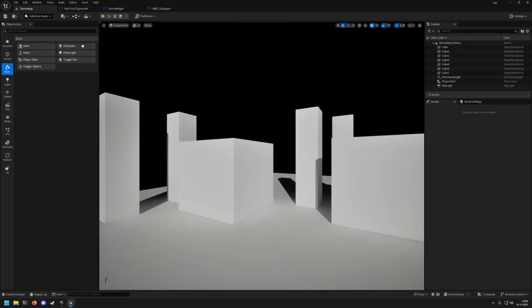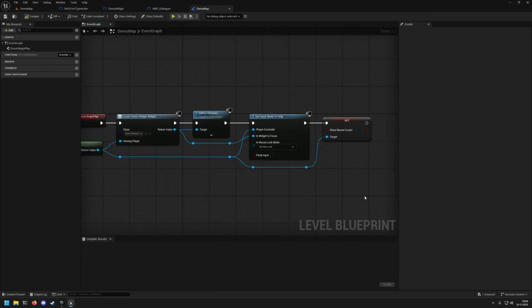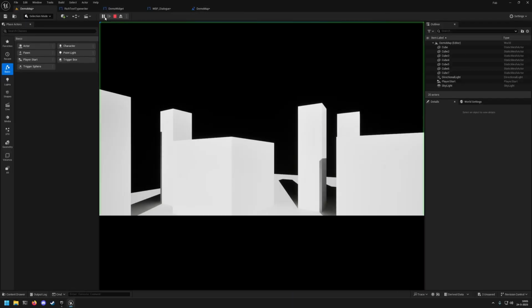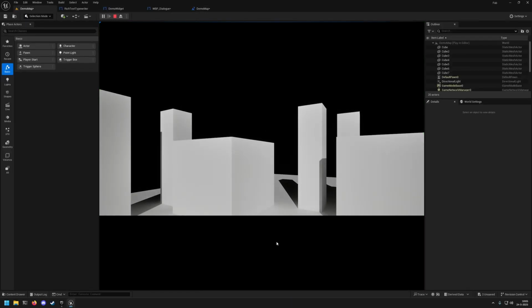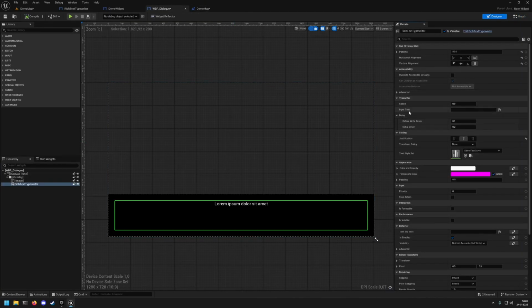If you go to the level blueprint, which by default adds it to the viewport and does some funky stuff to give you mouse support, and instead of demo widget, which is the one that gets delivered with the package, you can just go to our dialog, which we just created. And if we create that, it won't show up anything. Why is that? We don't have any input text set up. This lorem ipsum text is purely to show you that there's a rich text component there and how the text will look.